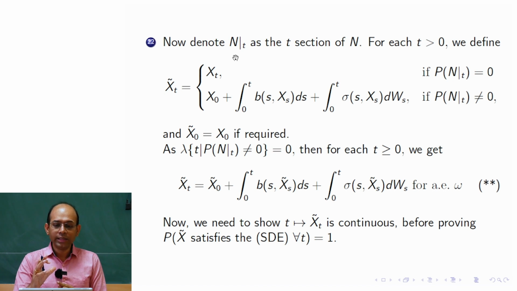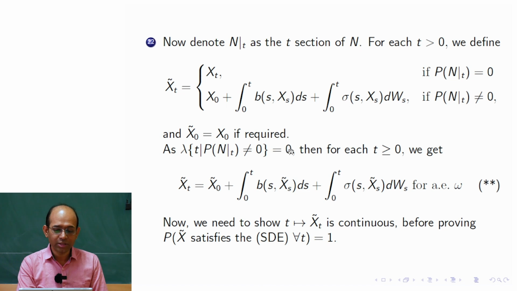However, that measure would be non-zero only for zero measure t's. So I would write that the measure of t such that the probability of N restricted to t is not equal to 0 is equal to 0. Why can you do that? Because if it is not the case, then N would have a positive measure.